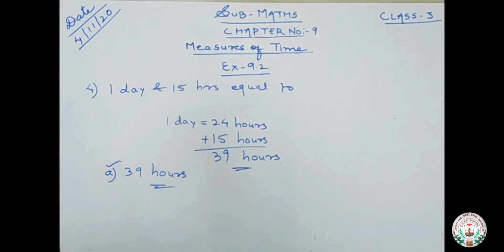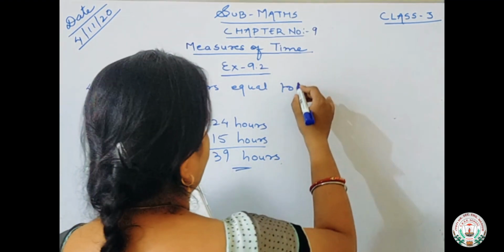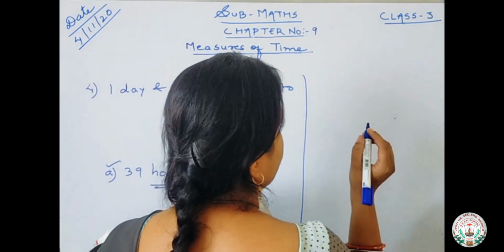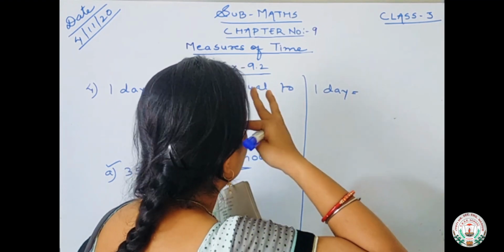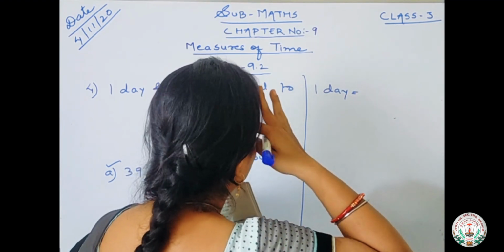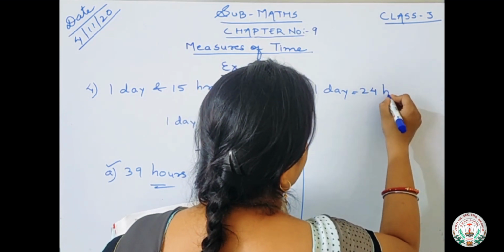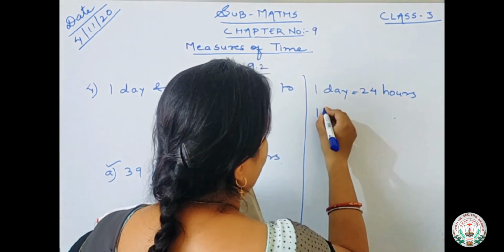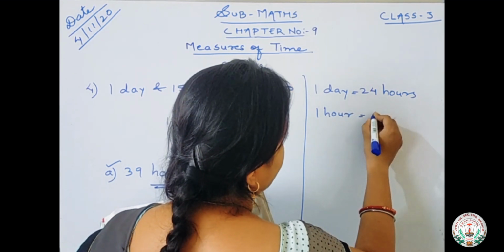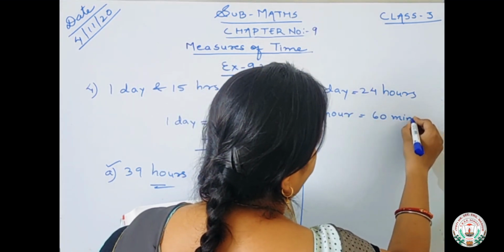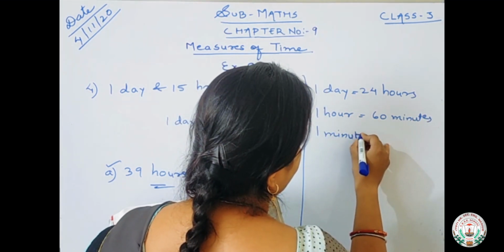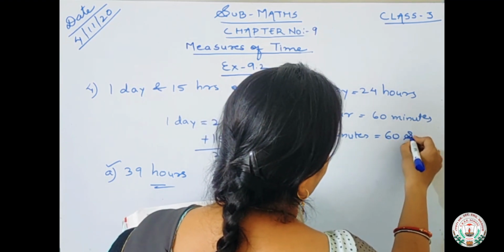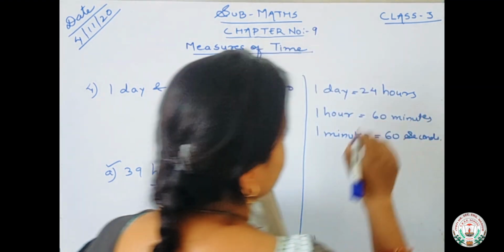Okay, now number 5 is 9 hours and 40 minutes. Now you have to convert this into minutes also. First, just remember these points. You all know because we have learned all this in our earlier classes. 1 day is equal to 24 hours. In the last class I also told you 1 hour is equal to 60 minutes and 1 minute is equal to 60 seconds. Okay, these are some important facts.